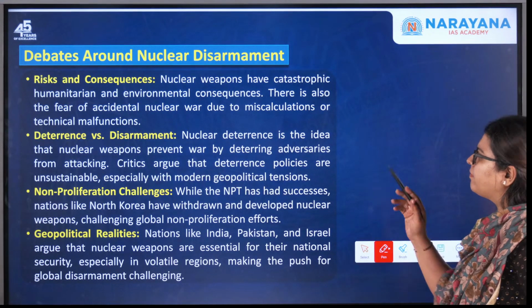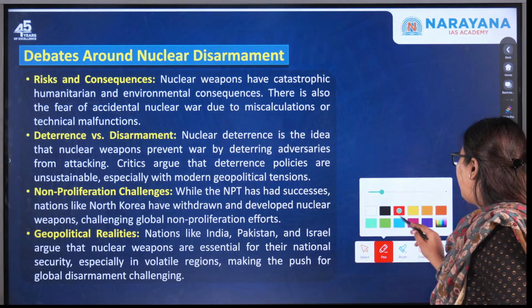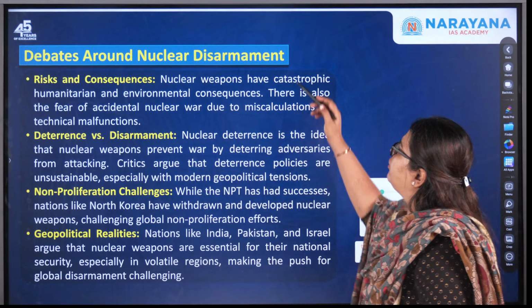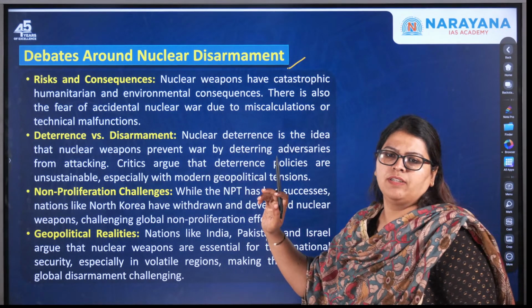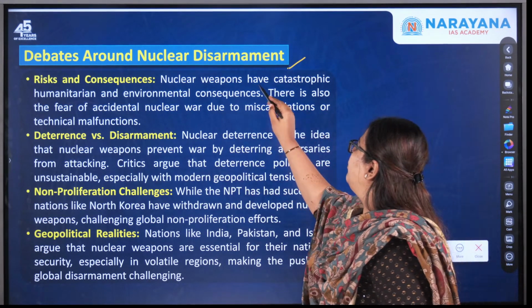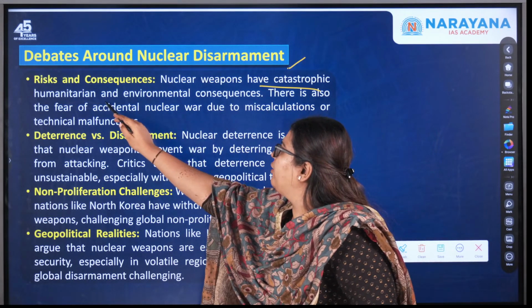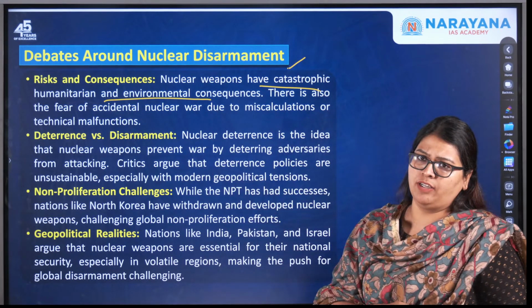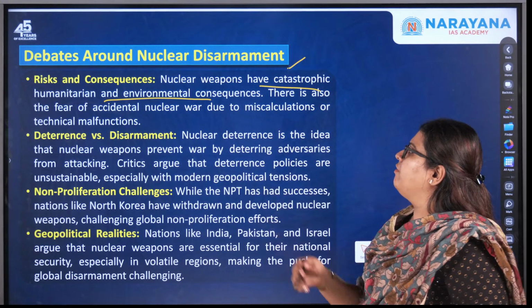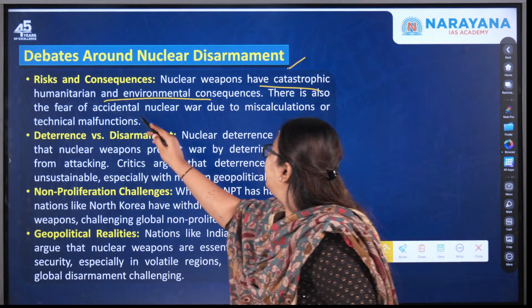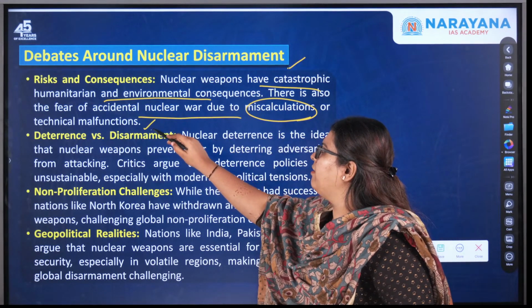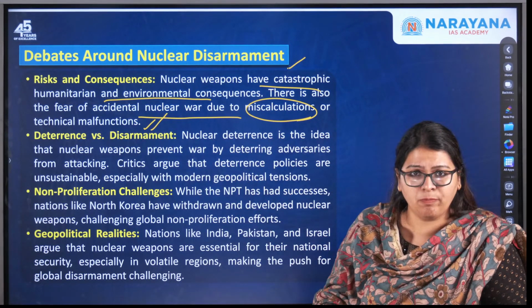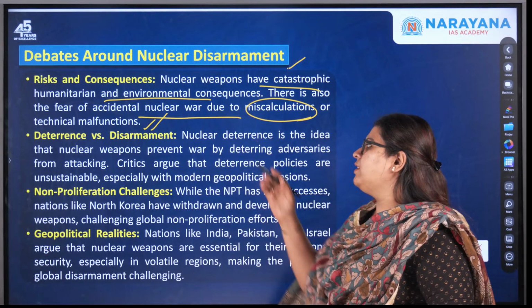If we are discussing the debates around nuclear disarmament, first we'll talk about the risks and the consequences. As I told you, nuclear weapons have catastrophic humanitarian and environmental consequences. There is also the fear of accidental nuclear war due to miscalculations or technical malfunction. So possessing them in itself poses a risk.